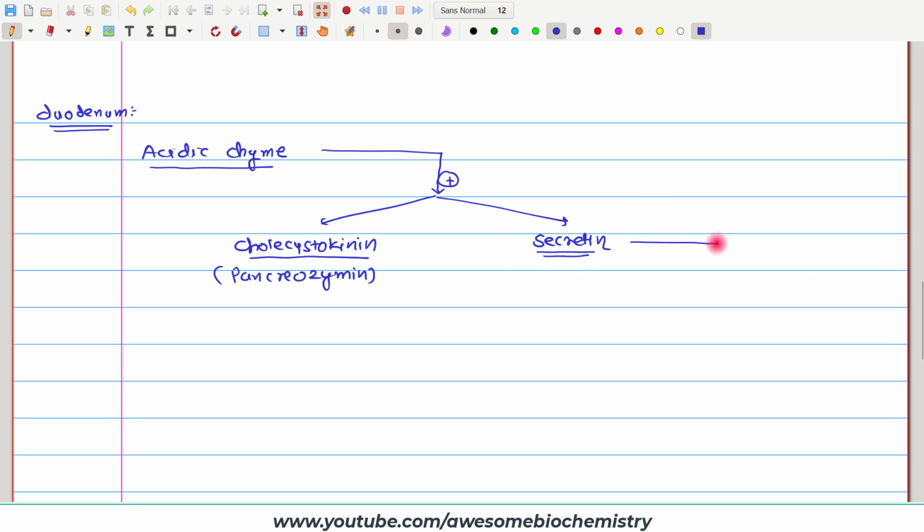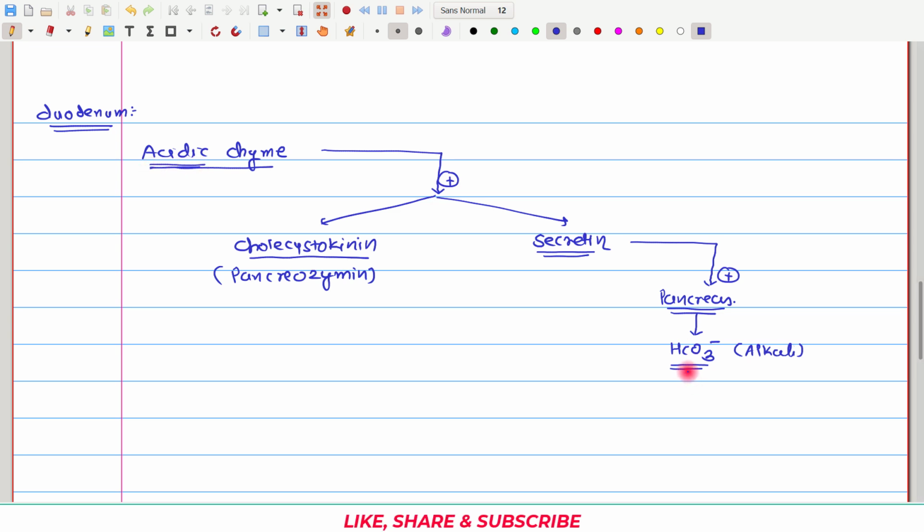Let us first look at the action of secretin. What will this secretin do? Secretin stimulates the pancreas, and it stimulates the pancreas for the secretion of bicarbonate ions. This bicarbonate is the alkali. So, what happens? This bicarbonate neutralizes this acidic chyme, and because of this bicarbonate, the pH of this acidic chyme will now reach 8. So, it becomes alkaline.